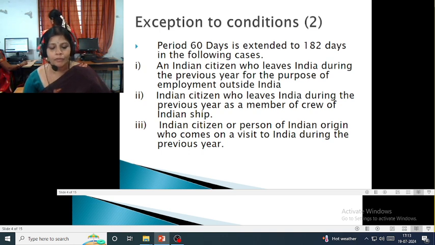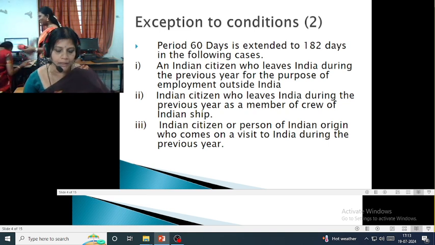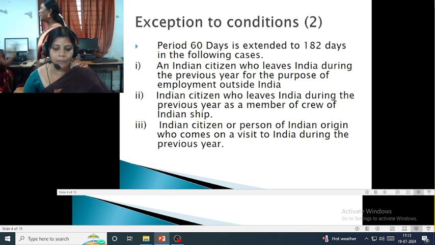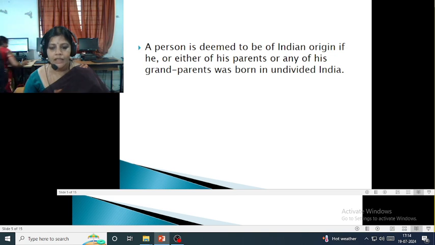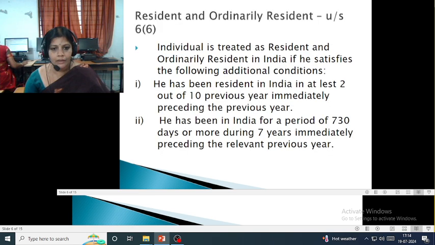Before going to the next condition, the period of 60 days is extended to 182 days in the following cases. This is called a special exemption. An Indian citizen who leaves India during the previous year for the purpose of employment outside India. An Indian citizen who leaves India during the previous year as a member of the crew of an Indian ship. An Indian citizen or person of Indian origin who comes on a visit to India during the previous year. A person is deemed to be of Indian origin if he or either of his parents or any one of his grandparents was born in undivided India.